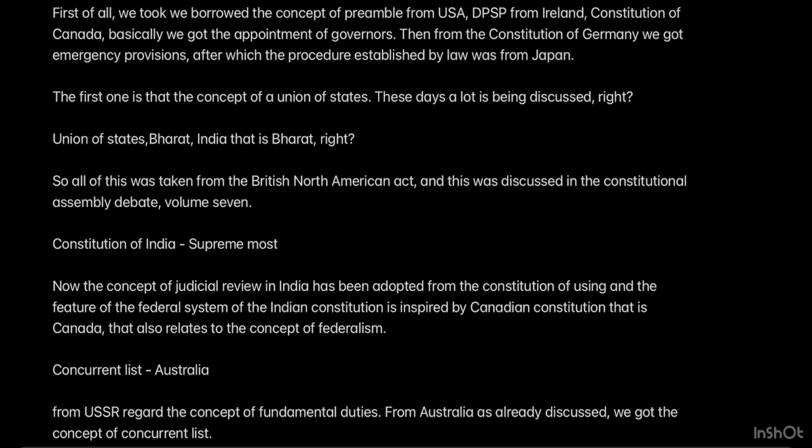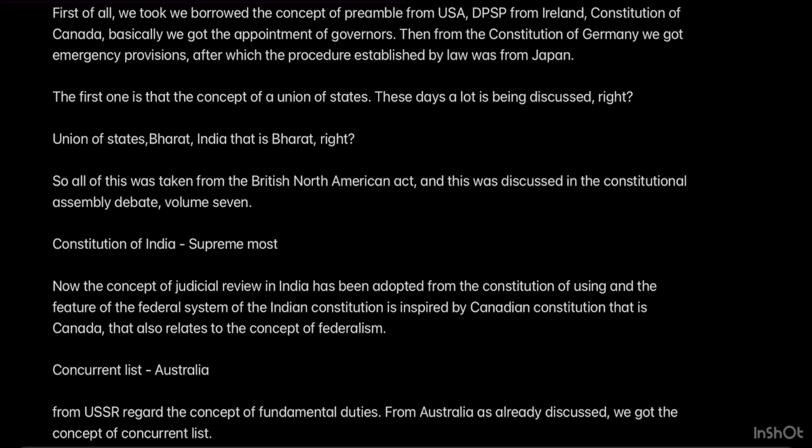And now, to understand this further better, I will tell you that we'll just solve certain questions. The first one is the concept of a union of states. These days, a lot it is being discussed, right? Union of states, Bharat, India, that is Bharat, right? So all of this was taken from the British North America Act. And this was discussed in the Constituent Assembly Debates, Volume 7.